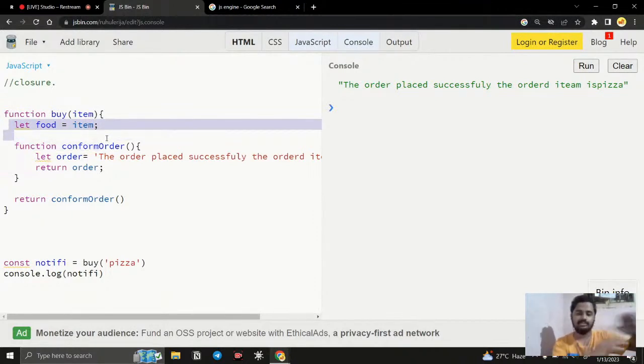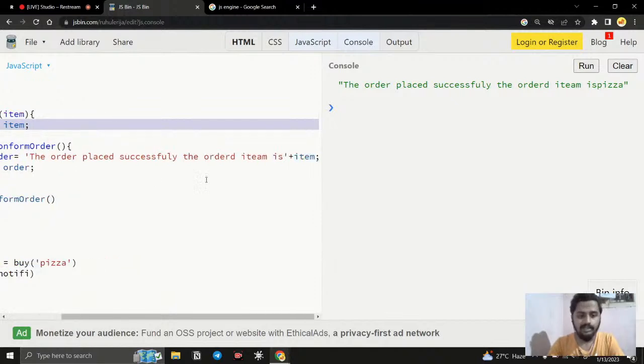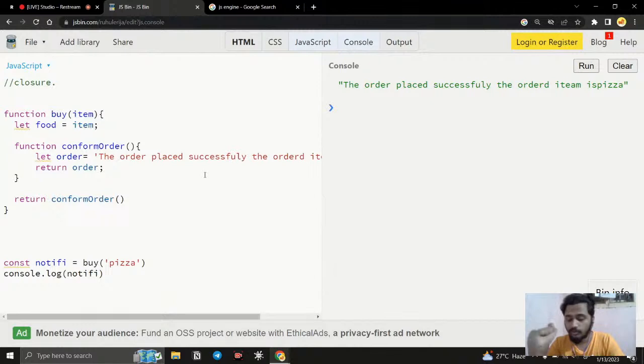Because it is just removed from the call stack, whatever memories were created get removed, right? But here we can see the values that were removed from our memory, we are able to access them, right? So here comes the closure concept.